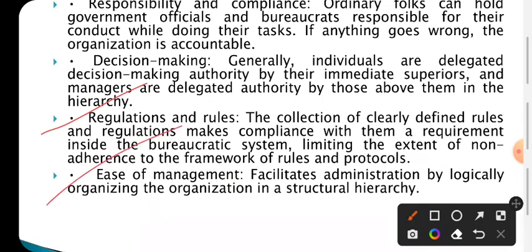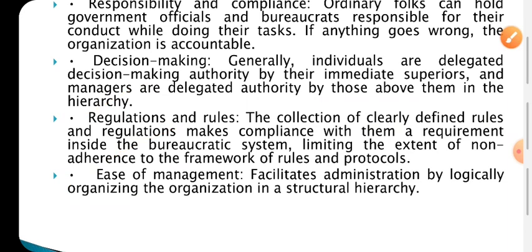Friends, there is also ease of management, because India is such a vast country that it would be very difficult to manage by a single person. That's why in various areas and at various grassroots levels, we have placed bureaucratic persons who will effectively implement the schemes made by the center or the state.